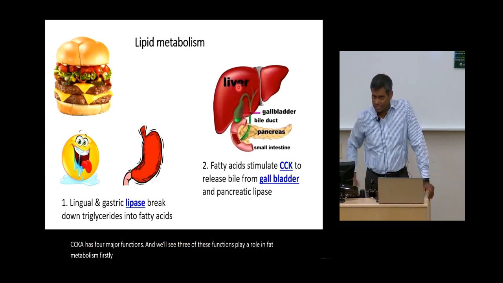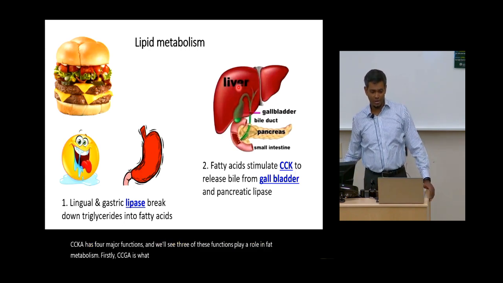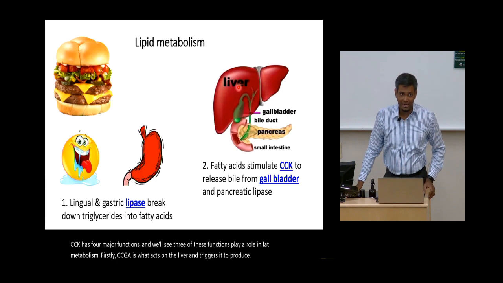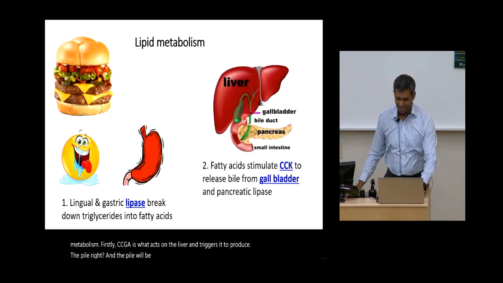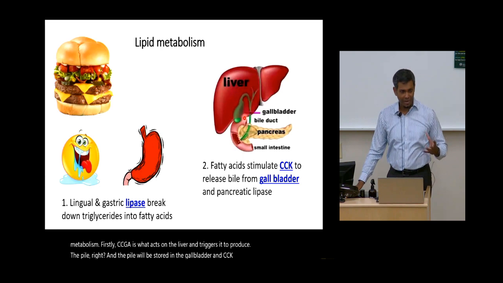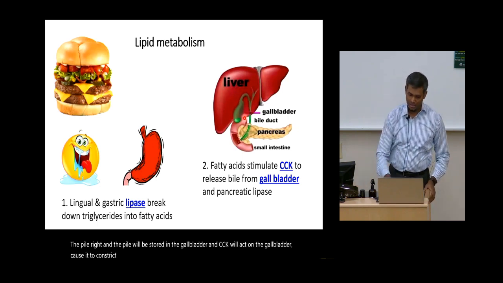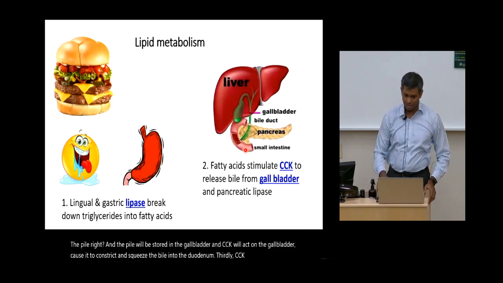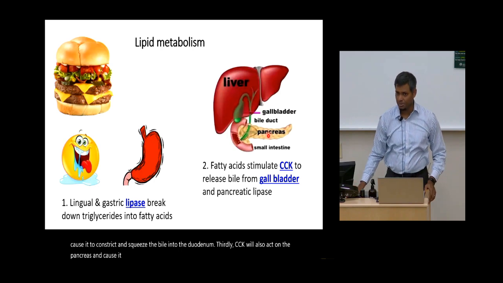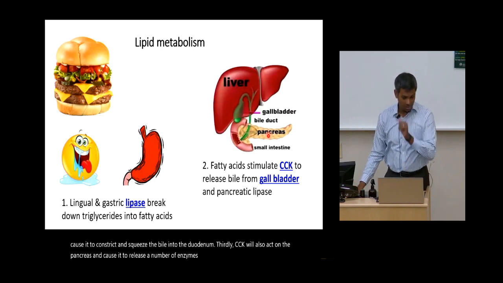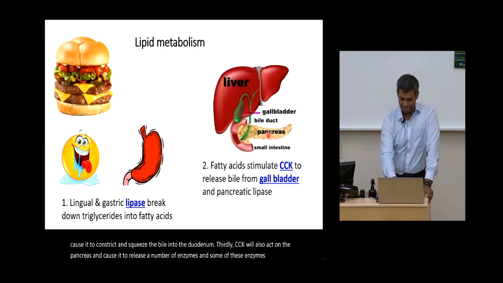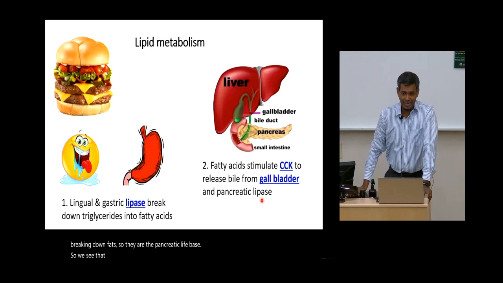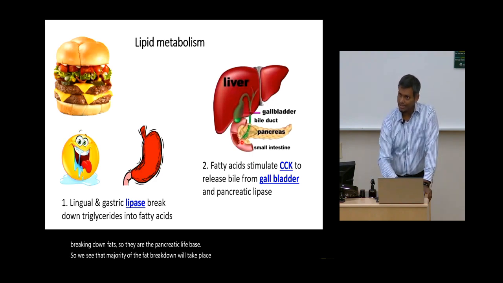Firstly, CCK acts on the liver and triggers it to produce the bile. The bile will be stored in the gallbladder, and CCK will act on the gallbladder, causing it to constrict and squeeze the bile into the duodenum. Thirdly, CCK will also act on the pancreas and cause it to release a number of enzymes, and some of these enzymes are used for breaking down fats, so they are the pancreatic lipase. So we see that the majority of the fat breakdown will take place in the small intestine.